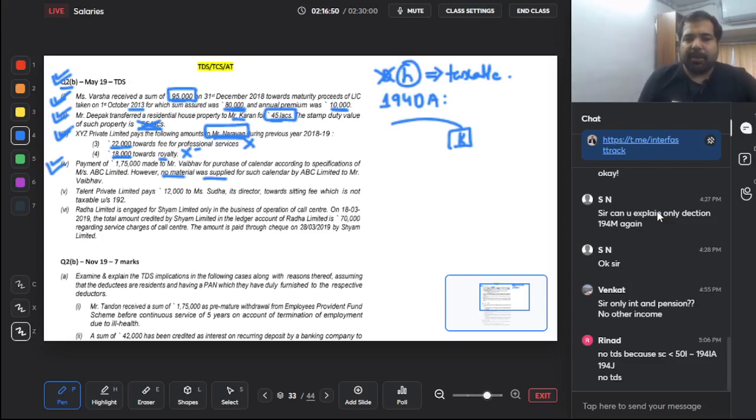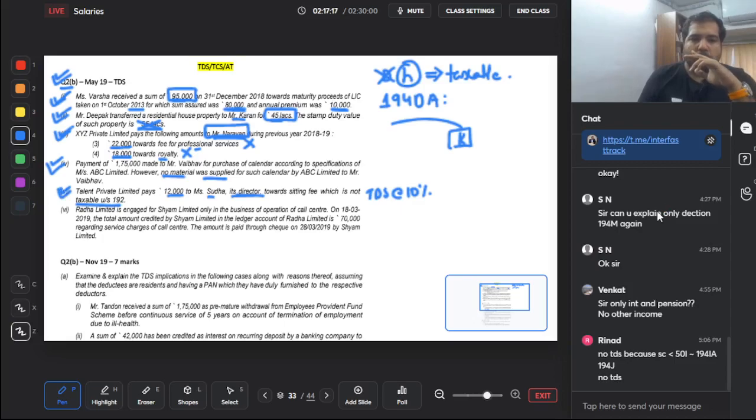Talent Private Limited pays 12,000 to Sudha, its director, towards sitting fees, which is not taxable under salaries. So guys, you are paying to a director, so 194J, professional fees, and you are paying only 12,000, within the small personal limit of 30,000. But remember, for directors there is no limit, and in this case will there be TDS? Yes, there will be TDS. At what rate? At the rate of 10%.